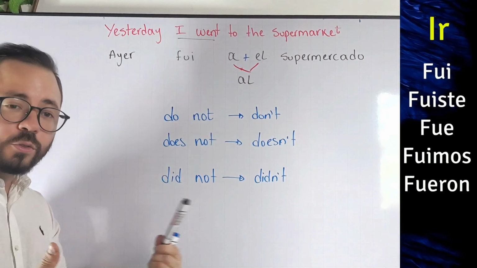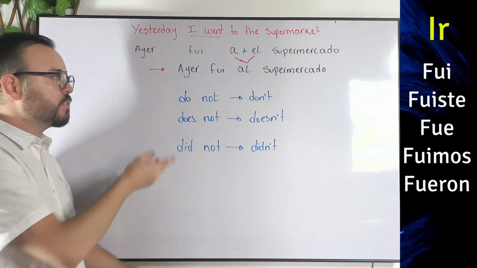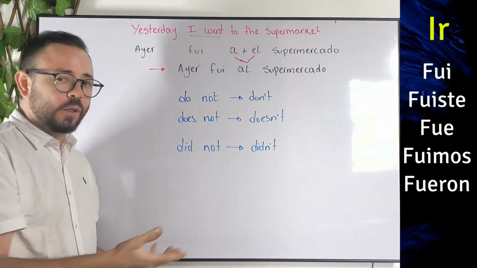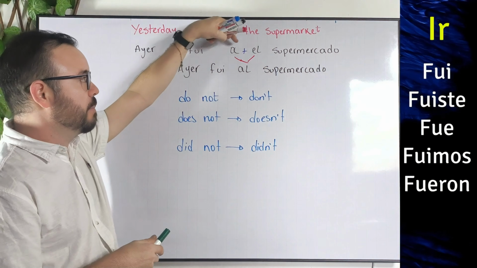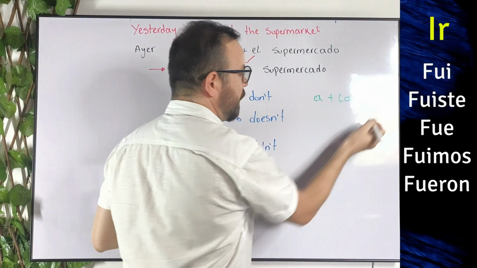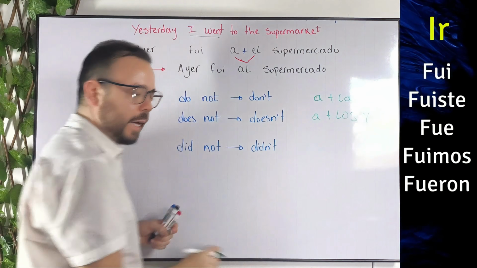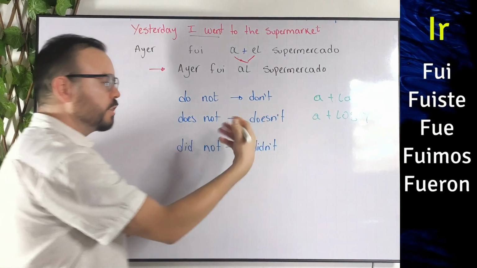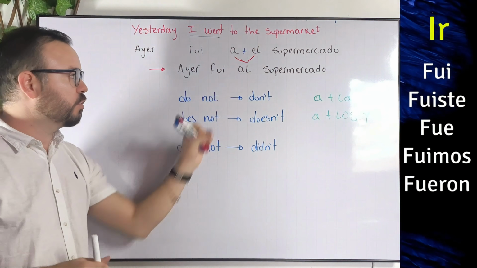That's it. So all together it will be ayer fui al supermercado. A little bit faster: ayer fui al supermercado. Okay? Keep in mind that this contraction is allowed only when it's a plus el. If I have a plus la, then it doesn't work. Or a plus los, then it doesn't work. Or a plus las, it doesn't work. Only if we have a plus el do we change it to al.